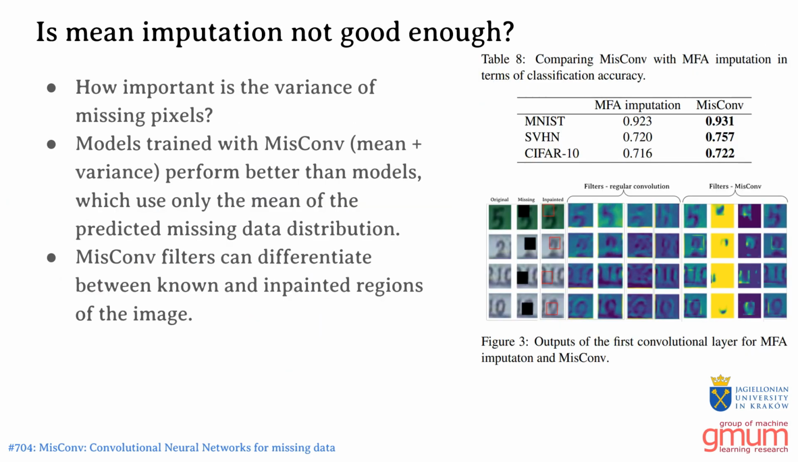One could ask a question: isn't it enough to use the mean of the MFA distribution as a single imputation? Turns out, it is not. We can see that MisConv models which take both mean and the variance into account do better than the models which used only the mean of the MFA distribution. The convolution filters learned by those models are able to distinguish between the known regions of the image and the fragments for which the distribution had been used. Our hypothesis is that this allows models trained with MisConv to treat those fragments with higher uncertainty and rely more heavily on their originally known image parts.